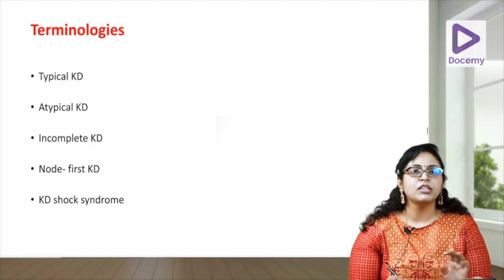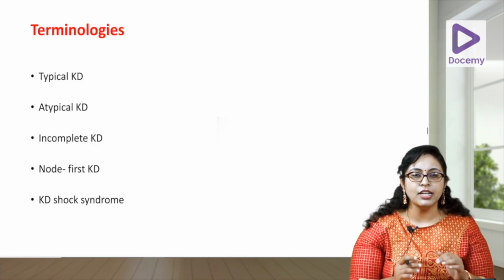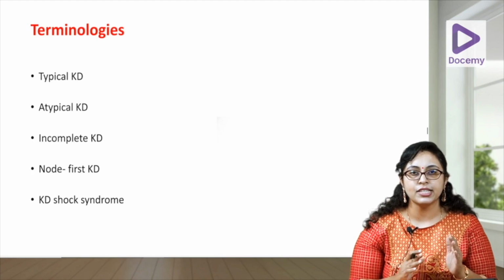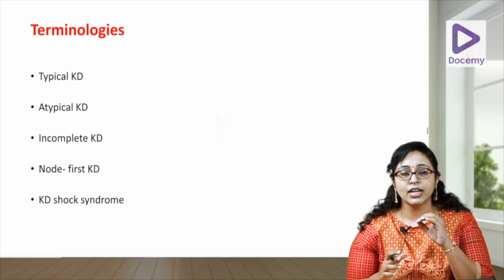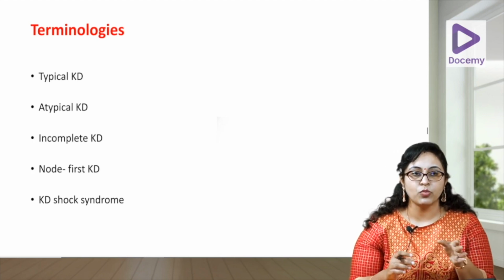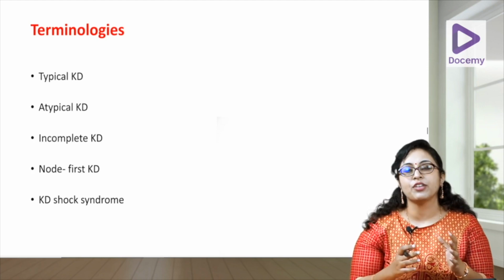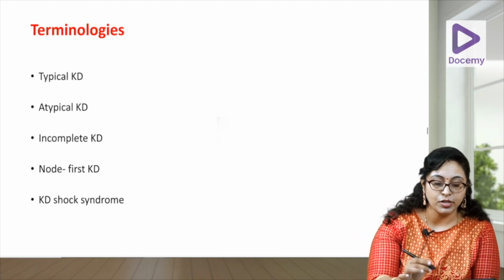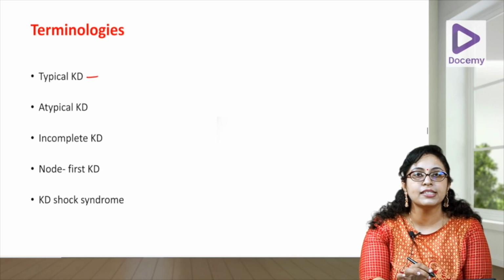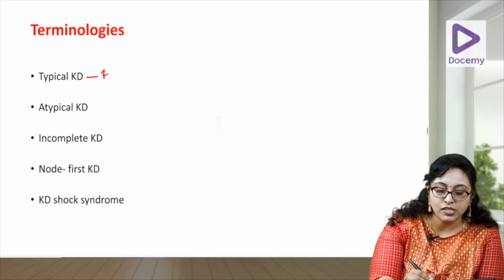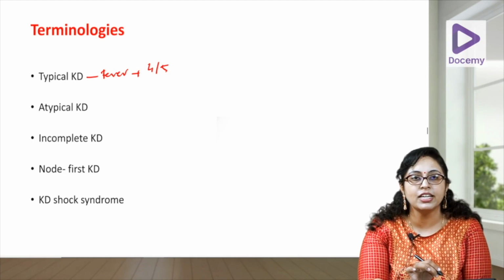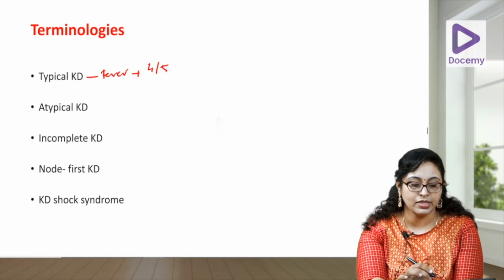Now coming to some terminologies in Kawasaki disease. Till now we were discussing about the clinical features, the different criteria. Simply a fever cannot be there. What is the criteria for fever, criteria for rash and all we said. Now coming to terminology. What is typical KD? Typical KD is diagnosed when there is fever plus 4 out of the 5 criteria in the absence of any other illness to explain the same.